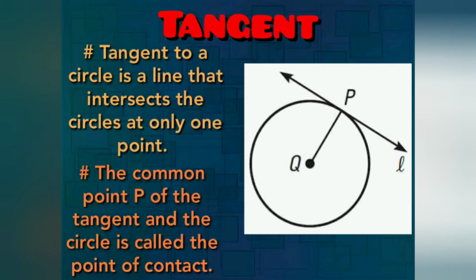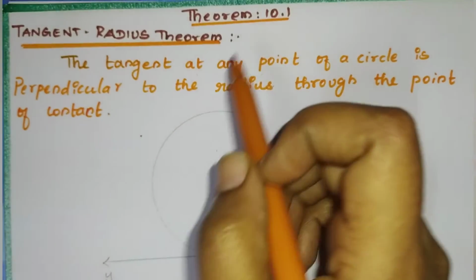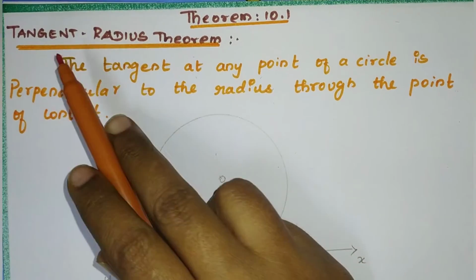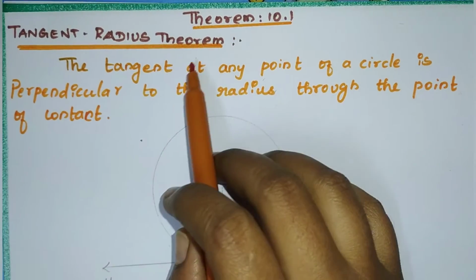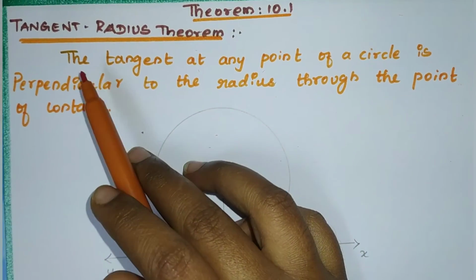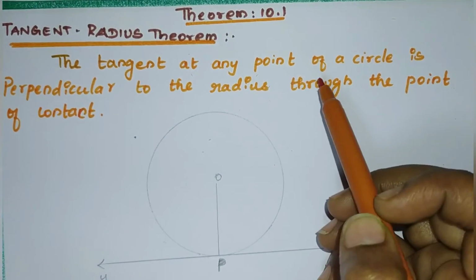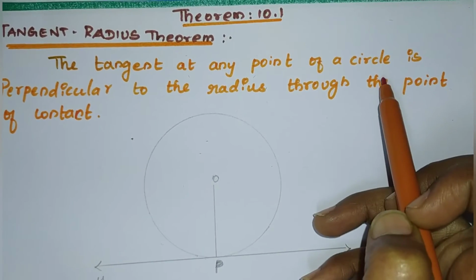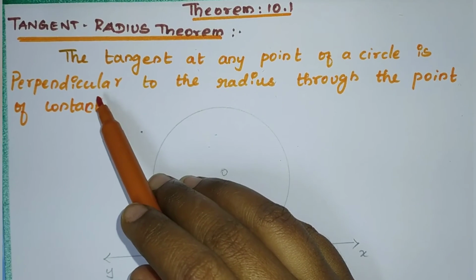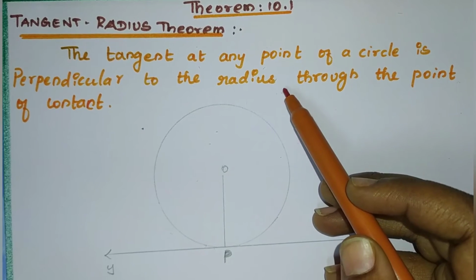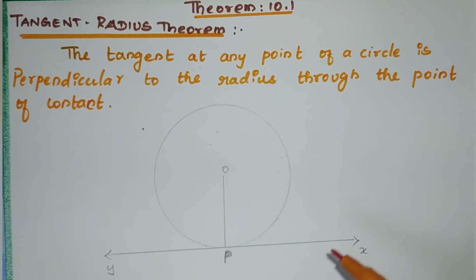Now we are going to see one important theorem. Now listen. Theorem 10.1. This is a very important theorem. Otherwise, we call this the tangent radius theorem. Statement: the tangent at any point of a circle is perpendicular to the radius through the point of contact.